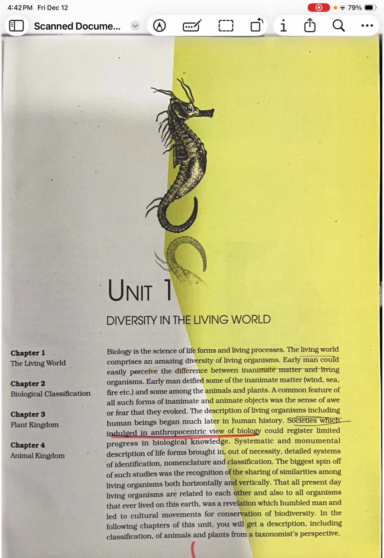Coming to the next statement: all present day living organisms are related to each other and also to all organisms that ever lived on this earth. Here they are talking about the evolution process. We belong to our ancestors. That is what the statement says. It was a revelation which humbled man and led to the cultural movements for conservation of biodiversity.